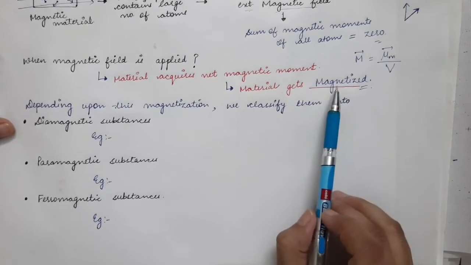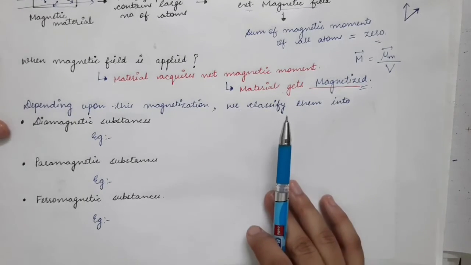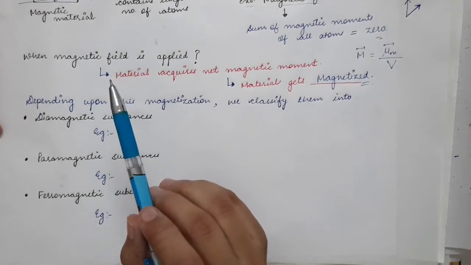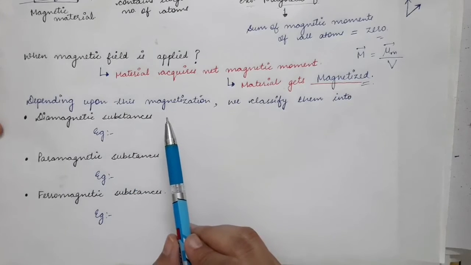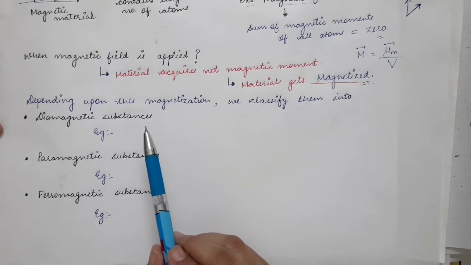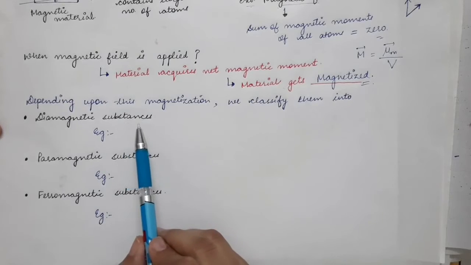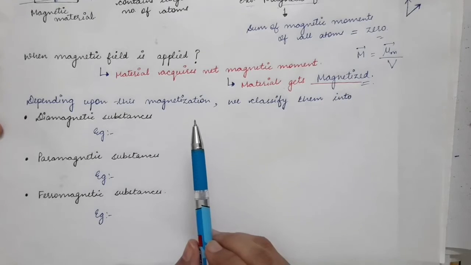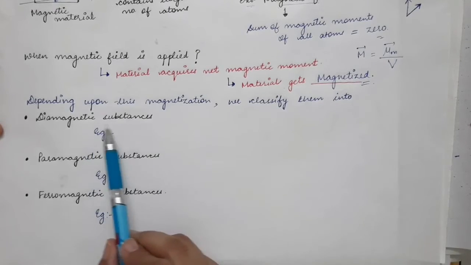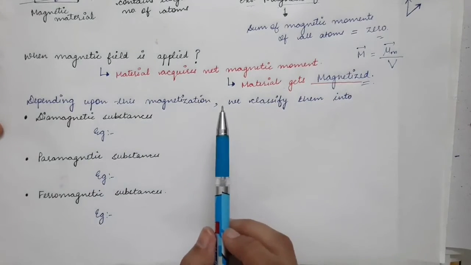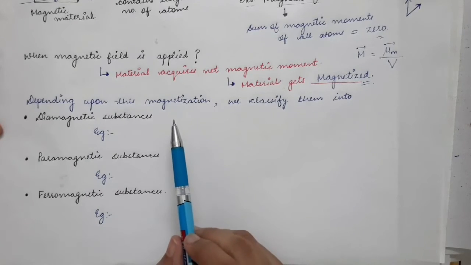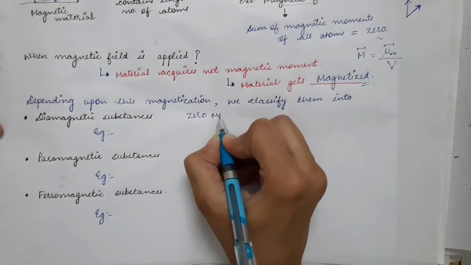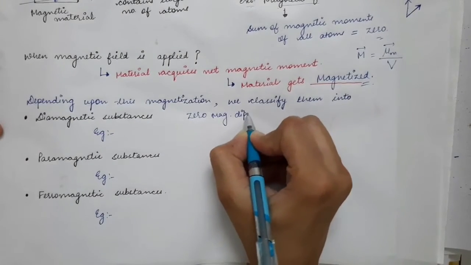So depending upon this magnetization, we can classify the magnetic materials into 3 types. First are the diamagnetic substances. Diamagnetic substances are those which acquire magnetization in the opposite direction to that of the magnetic field. Diamagnetic substances are made up of diamagnetic atoms. As we have seen, diamagnetic atoms have 0 magnetic dipole moment.